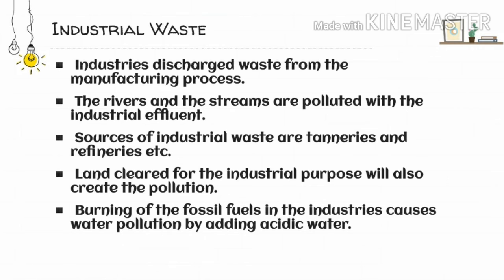And this acidic liquid, when it falls down on the earth's surface in the form of precipitation and joins the water bodies, it pollutes them, and the acid destroys the aquatic animals in the water.